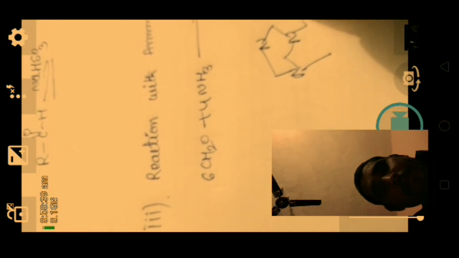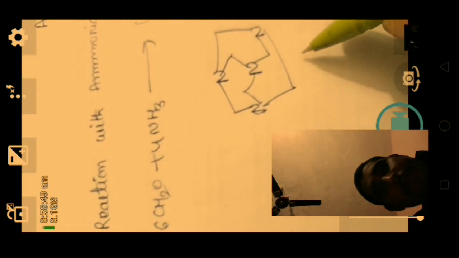N, N, N, N. This is the structure of urotropine.